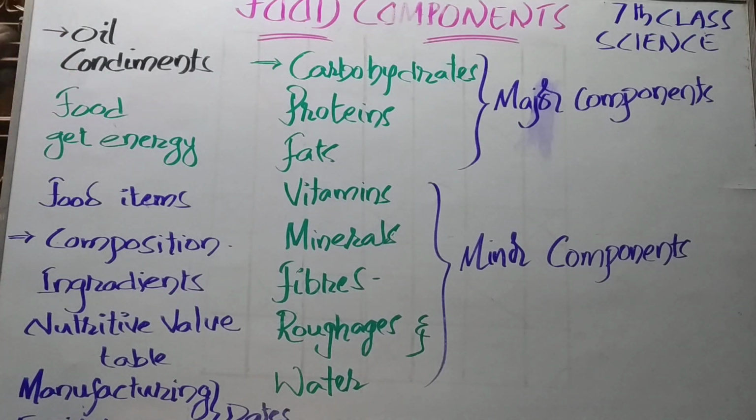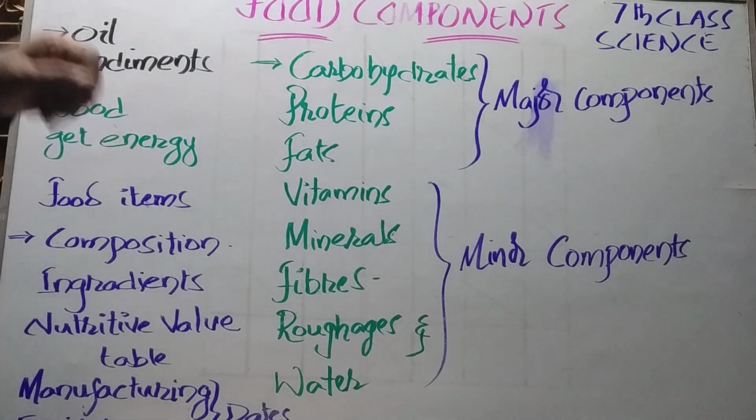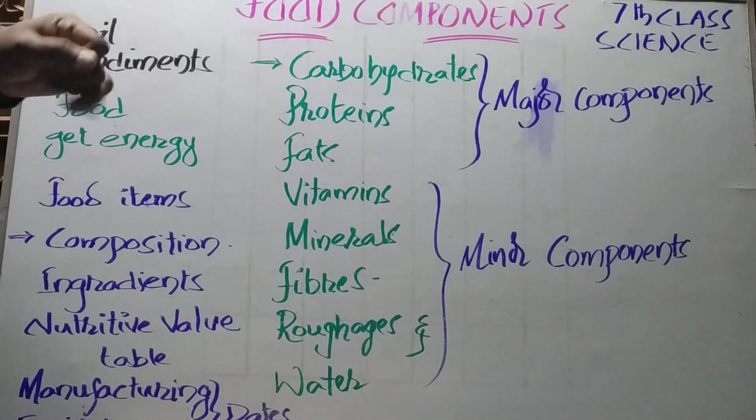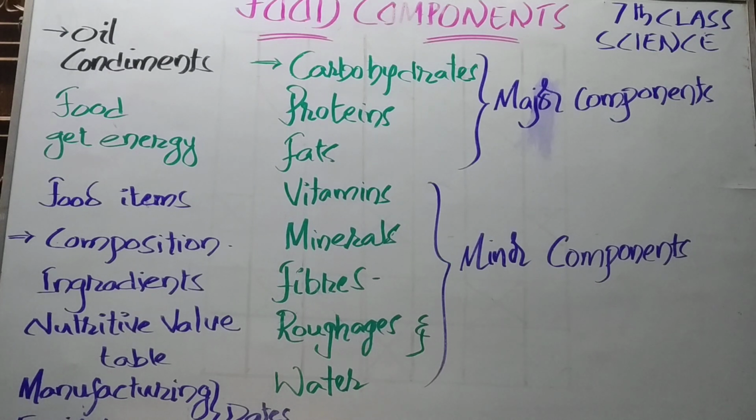So daily we are taking food items 3 to 4 times. Why do we need to take food? You are very good, to get energy. So why do we need energy? When we observe our surroundings, we can find many people doing different types of work.